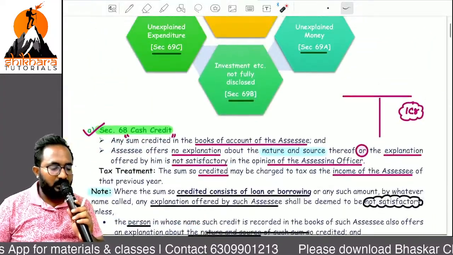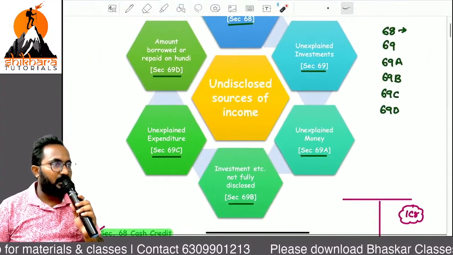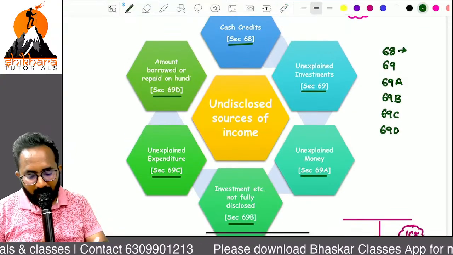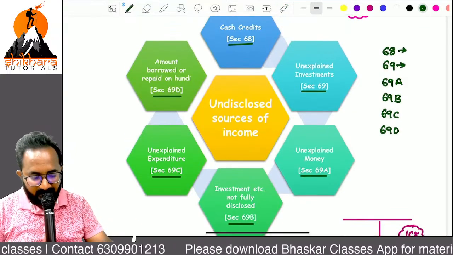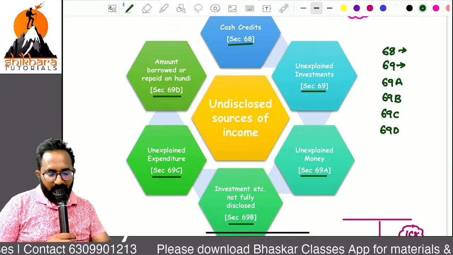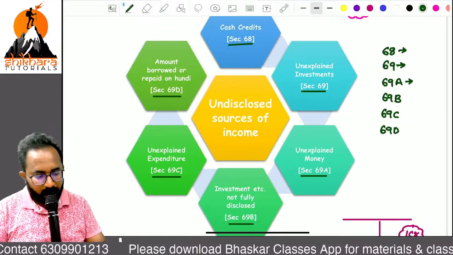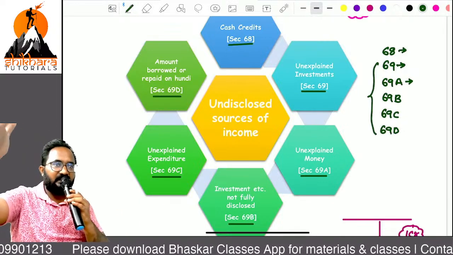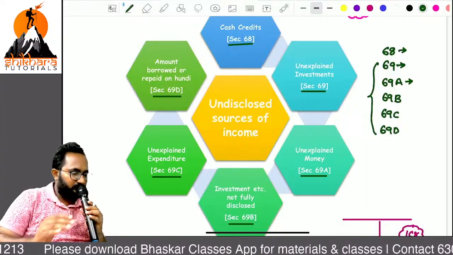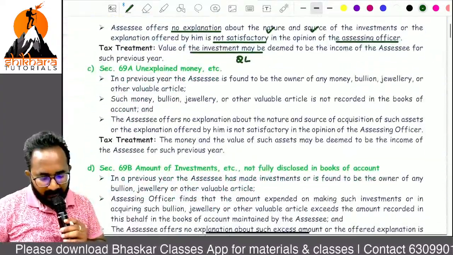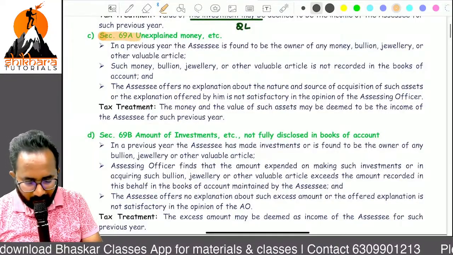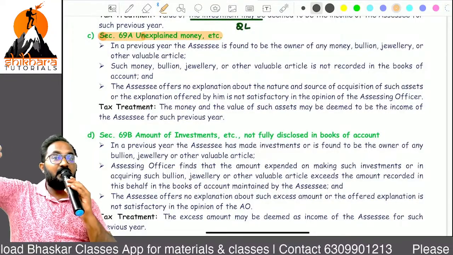First section is what? 68. What is that, ma? Cash credit. Section 69 is what, ma? Unexplained investments. Shall we start 69A? Sir, after 68 we have 69 A, B, C, D. 69A, please read, ma. Unexplained money. It is also similar to 69 only.